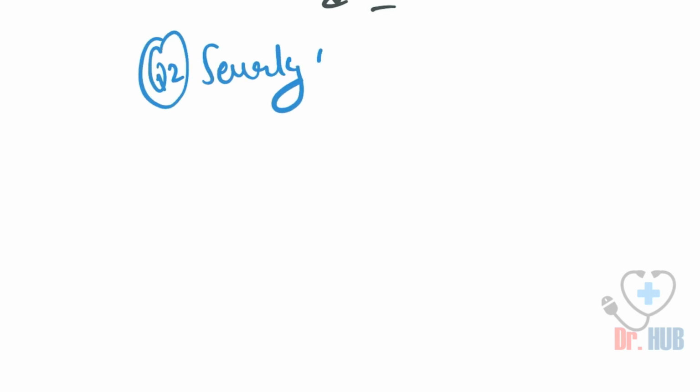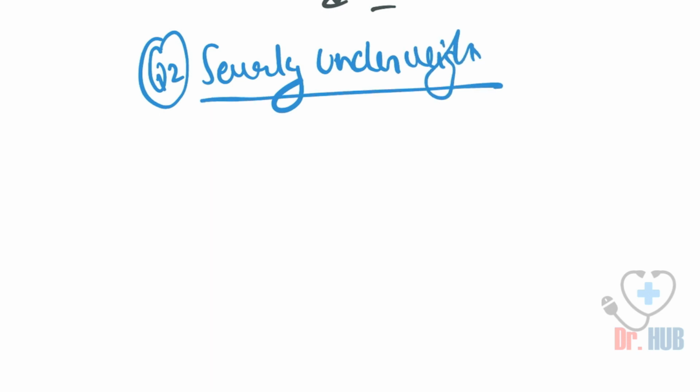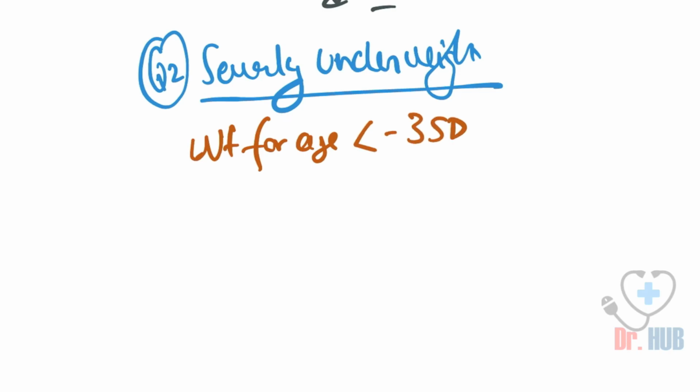The next question we asked was what is severely underweight. Severely underweight means that the weight for age is less than -3 standard deviations.